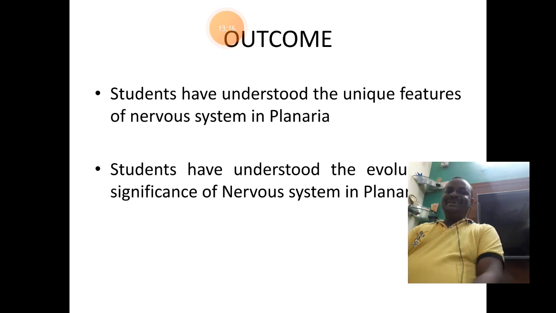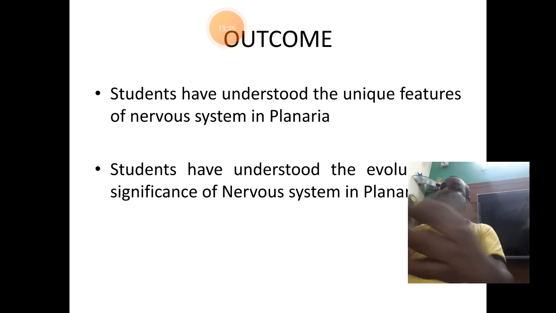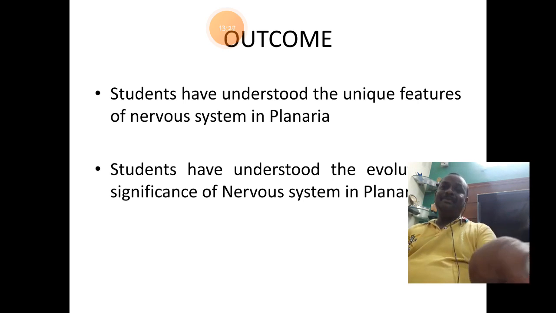Well students, we have understood the unique features of the nervous system in Planaria. Also we have understood the evolutionary significance of this ladder type of nervous system in Planaria.